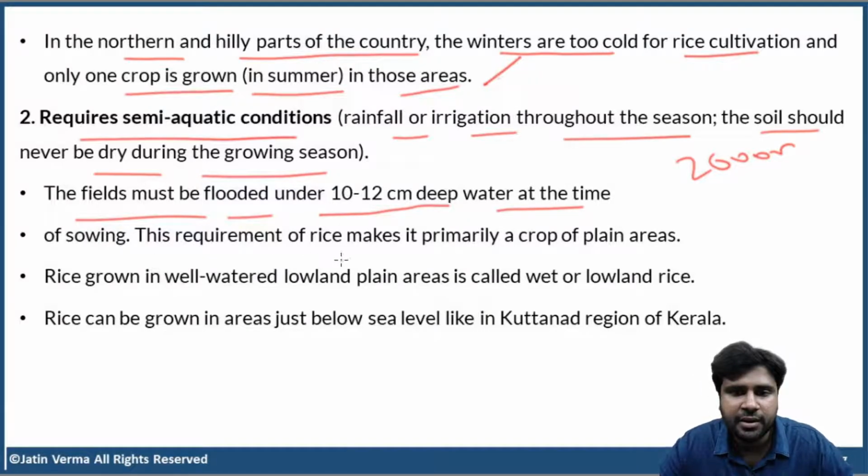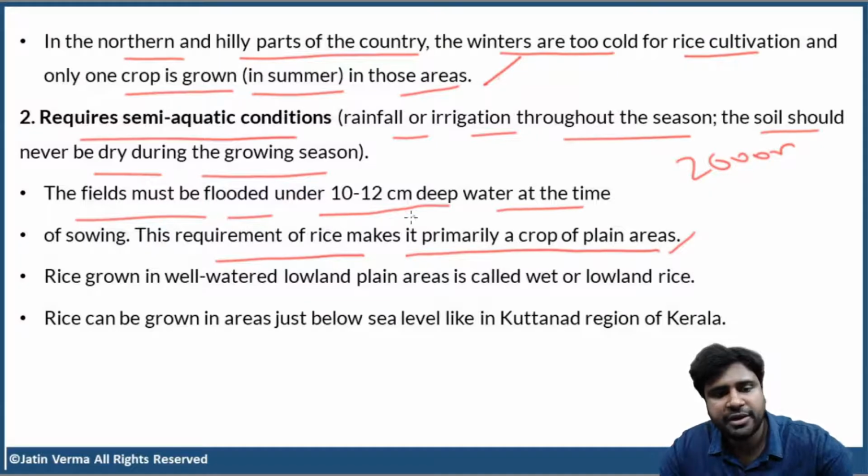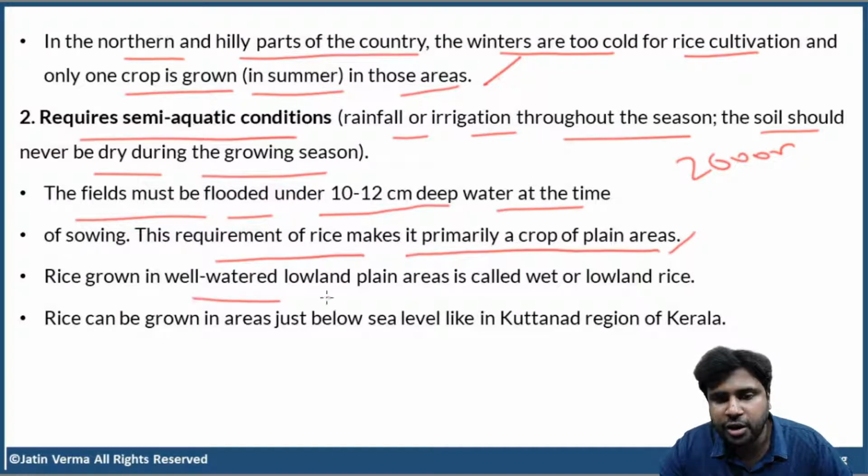Now, this requirement of rice makes it primarily a crop of plain areas. But rice is also well grown in well watered lowland plain areas. It is called wet or lowland rice.